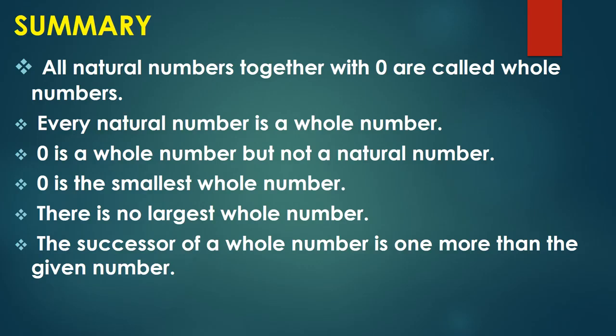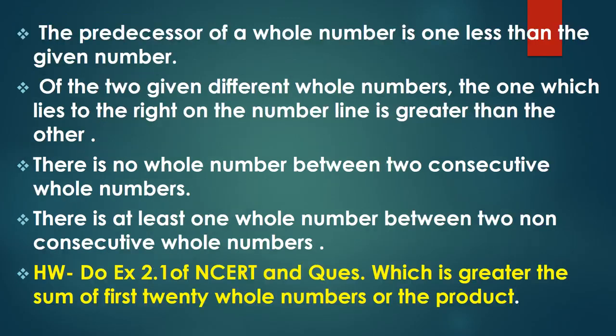The successor of a whole number is 1 more than the given number. Or in simple words, successor is plus 1. We will add 1 to the given number. Next point: the predecessor of a whole number is 1 less than the given number, or we can say minus 1. For finding the predecessor, we will do minus 1.